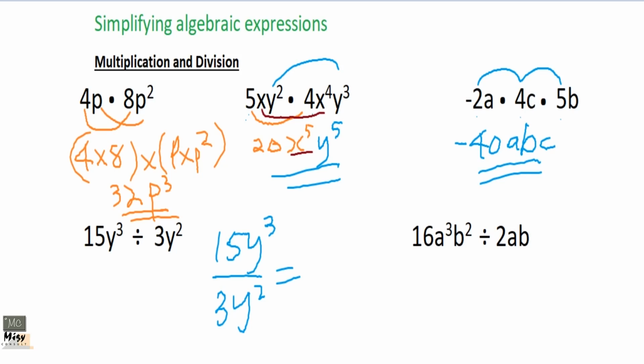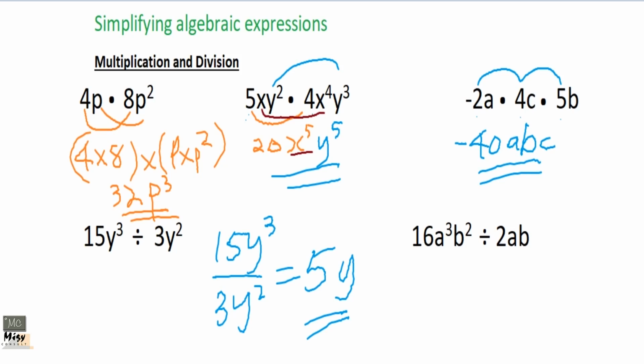So when you subtract, 3 goes into 15, 5 times, and y squared will go into y cubed giving y, y raised to the power 1, which is y raised to the power 3 minus 2. Don't worry about that for now. Go and take our indices lesson. It's on our YouTube channel, so you need to go and listen to it, and you will know how we went about this.